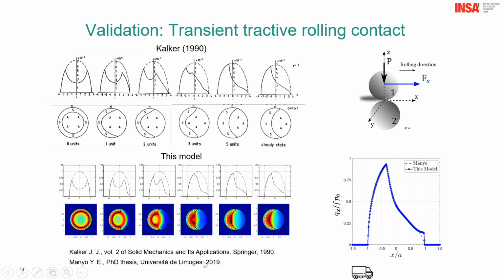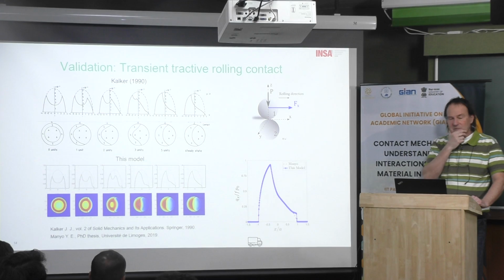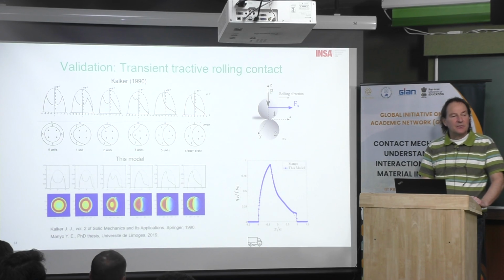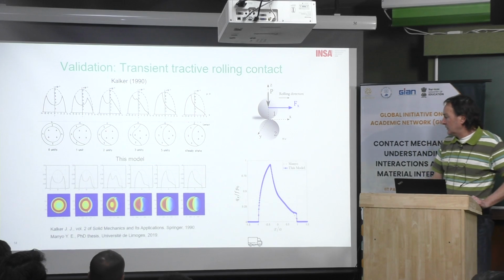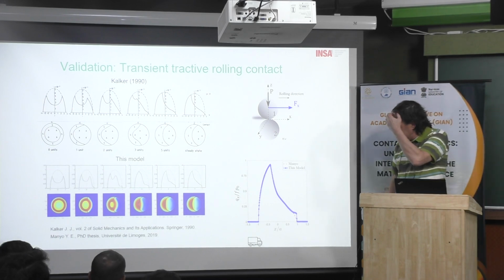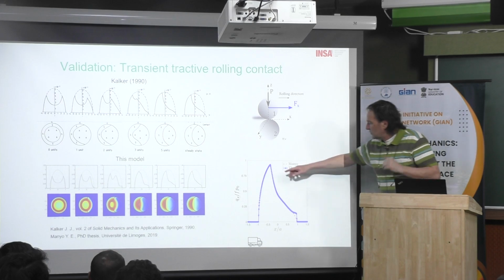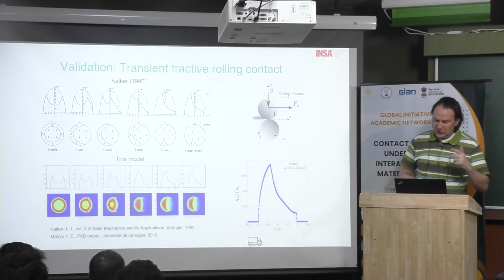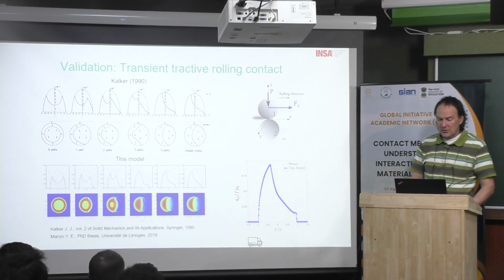So the rolling direction is from left to right. For Kalker, it's left to right. Yes, it's sticking. It sticks at the front. Yes. Okay, and this is also a comparison to previous work we did just before, when we were preparing the work on this topic.